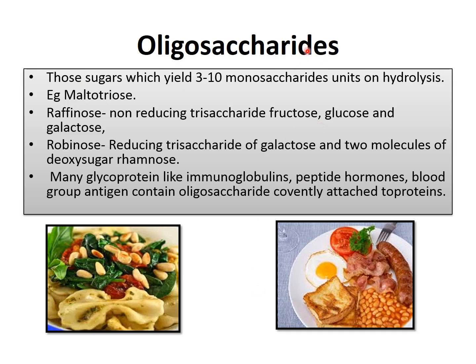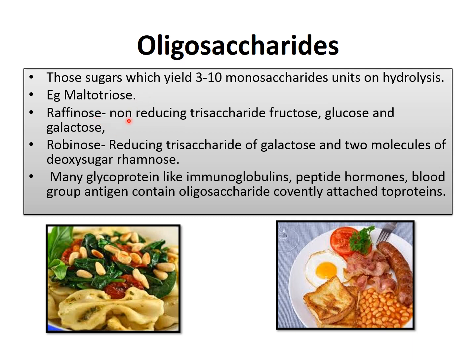Now oligosaccharides. So those sugars which yield 3 to 10 monosaccharide units on hydrolysis are known as oligosaccharides. Example of oligosaccharide we see is maltotriose. Maltotriose is made up of 3 glucose units. When 2 glucose are joined, it forms maltose. When 1 more glucose is added, then it forms maltotriose.